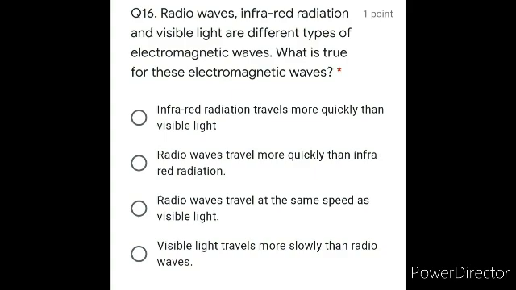No. Radio waves travel more quickly than infrared. No. Radio waves travel at the same speed as visible light. Yes, it is correct. They all travel at the same speed. The visible light travels more slowly than radio waves. No, this is wrong. So the correct option is C, the radio waves travel at the same speed as visible light.